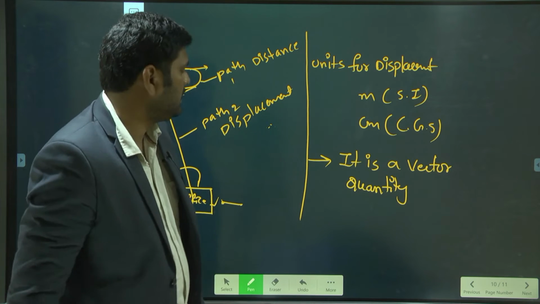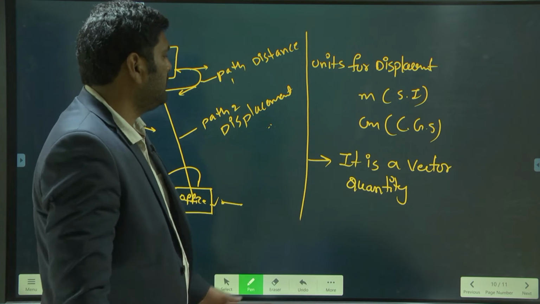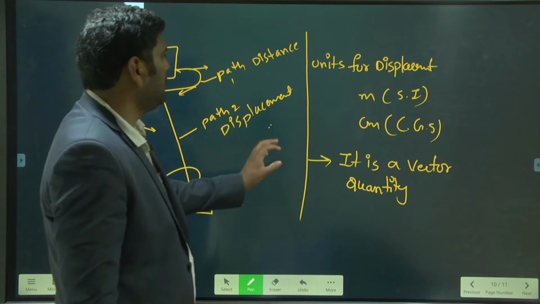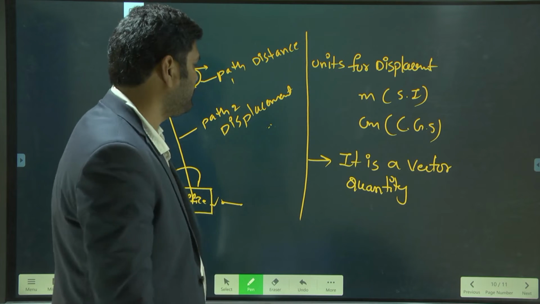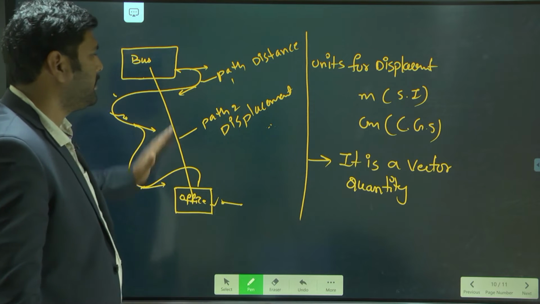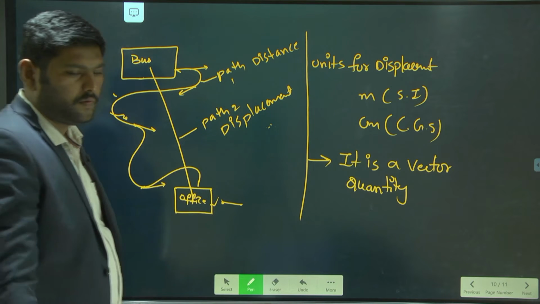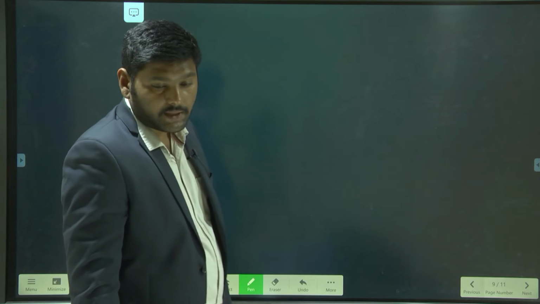Okay, it is a vector quantity. Understood. Next, the units for displacement are meters and centimeters. It is a vector quantity, and this is about distance and this is about displacement. Let's go for some examples.